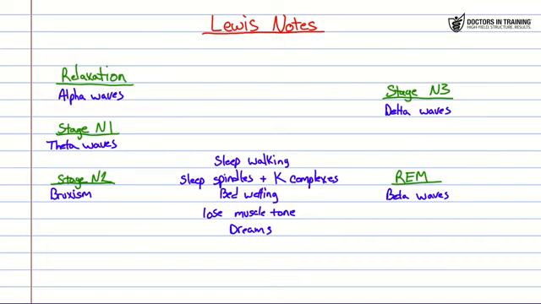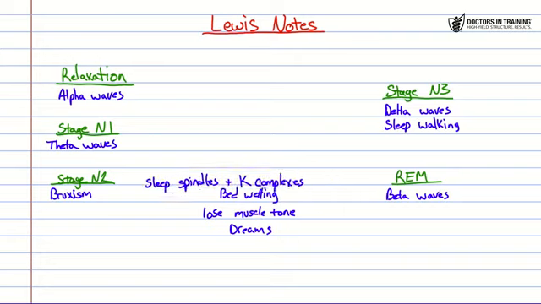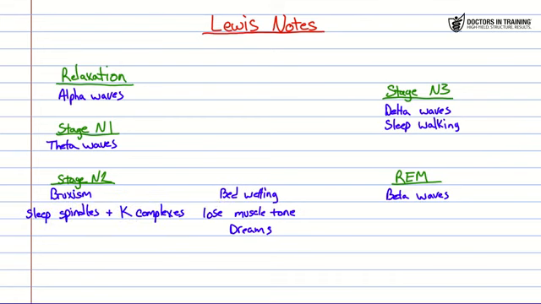Sleepwalking, what are you going to do with your sleepwalking? Remember, sleepwalking, you're going to see that over here in stage N3, your deep sleep. You don't remember waking up and walking around. What about your sleep spindles and K complexes? That's going to be over here in our stage 2 again. Bedwetting, where are you going to see all your bedwetting? Again, that's going to be over here in stage 3. Losing all of your muscle tone.